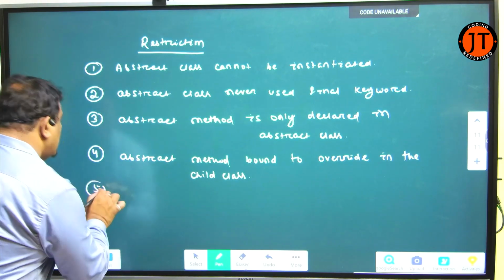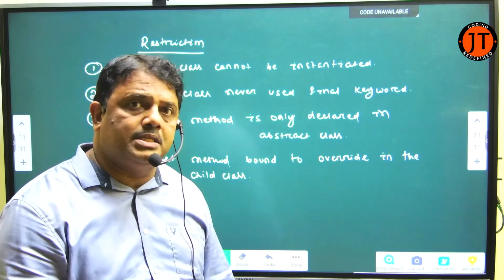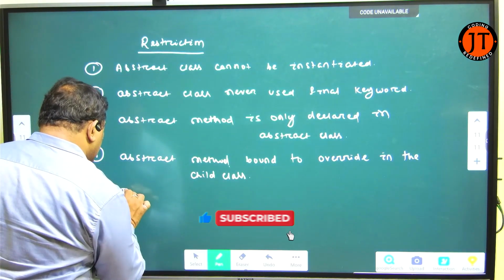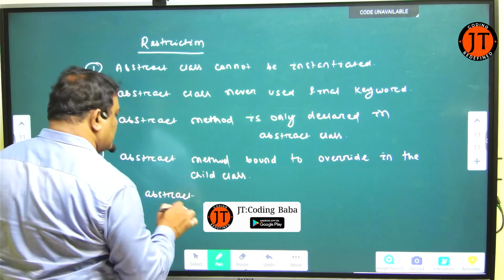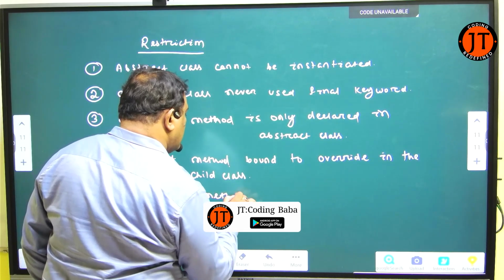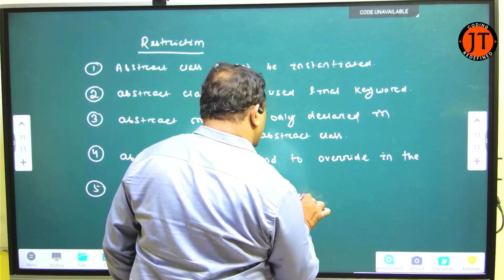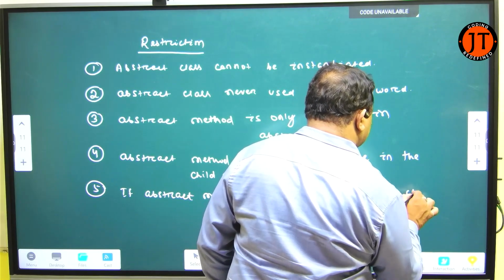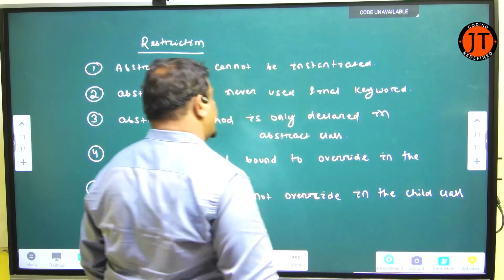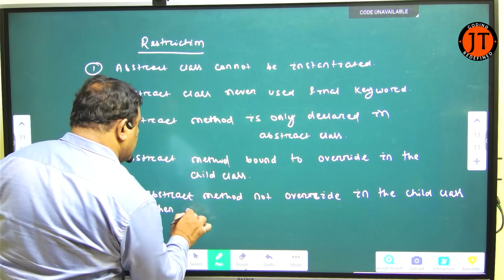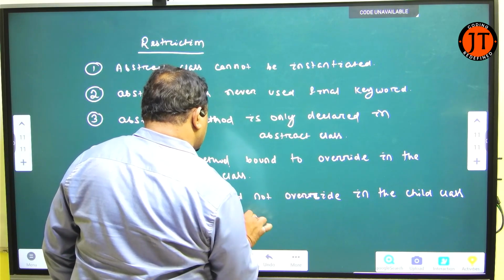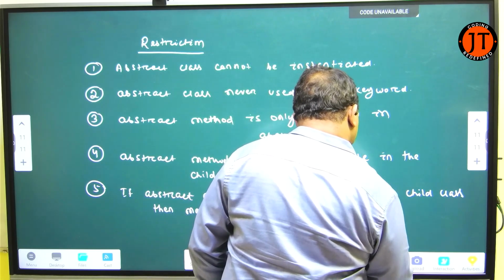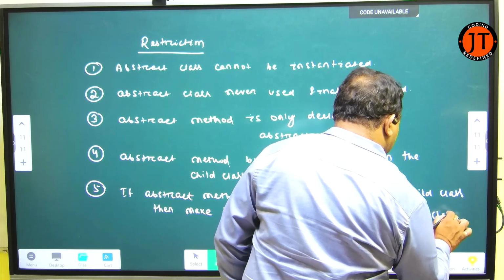Now, fifth, if the abstract method is not overridden in the child class, then make the child class an abstract class.